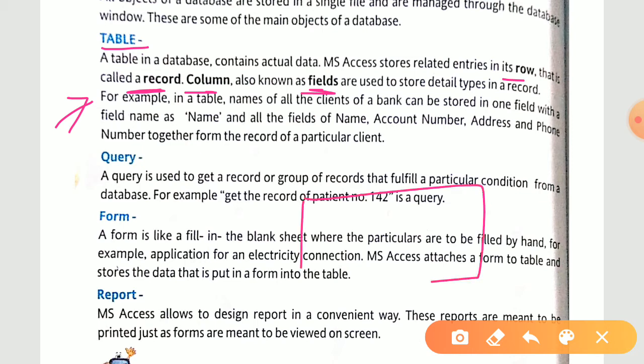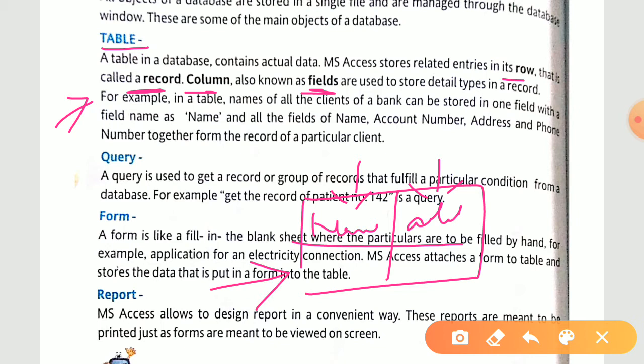Likewise, you have this kind of table and this is your particular column. So in this column if you give name, in this column if you give address, it means columns are the fields, right? These are the fields, and rows contain the records, particularly record of student, record of employee, record of anything. Fine. So this is particularly your table.